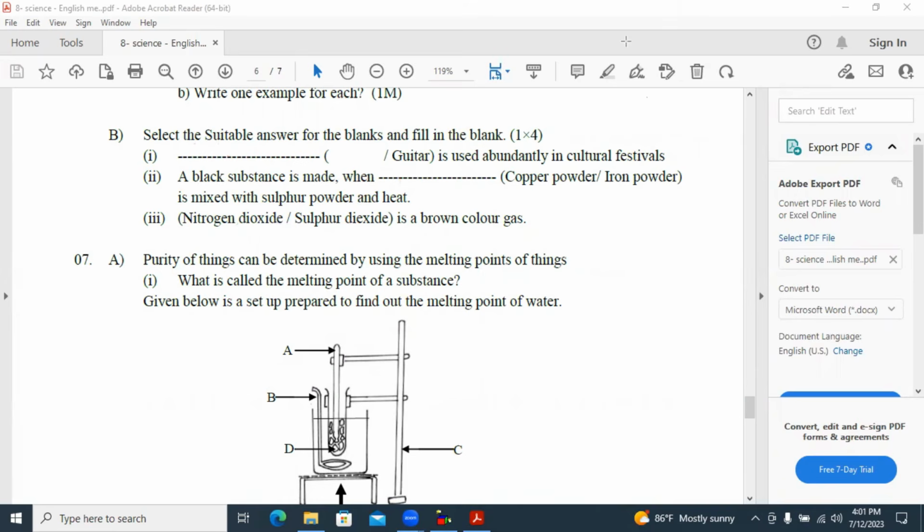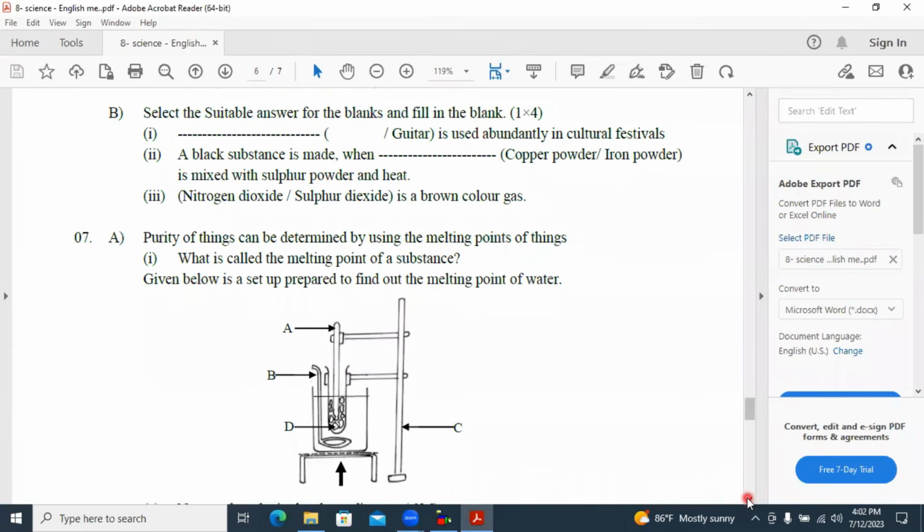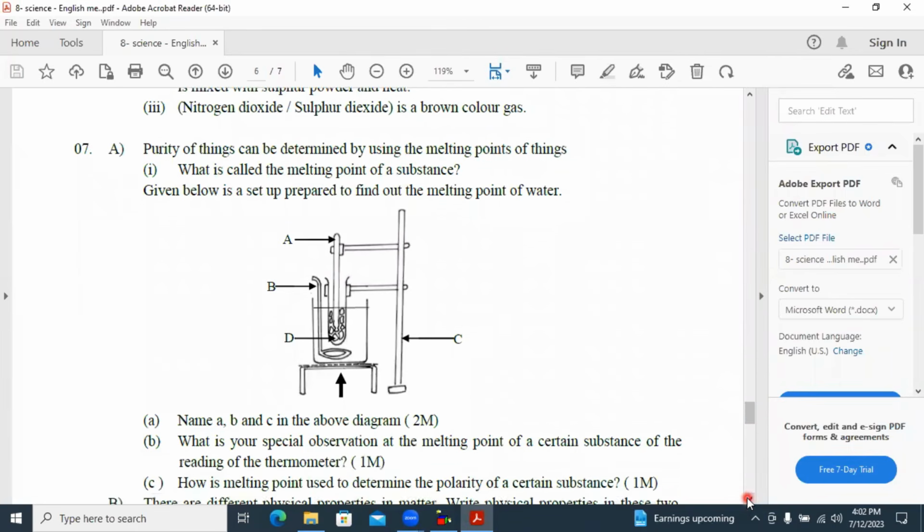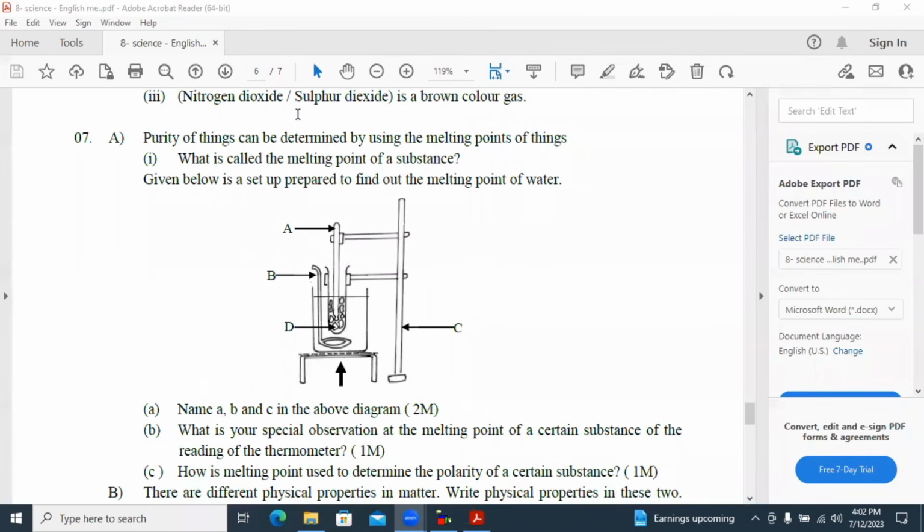Question number 7. Purity of things can be determined by using the melting points of things. What is called the melting point of a substance? Here I'll write the definition for the melting point. The temperature at which a solid turns to its liquid.